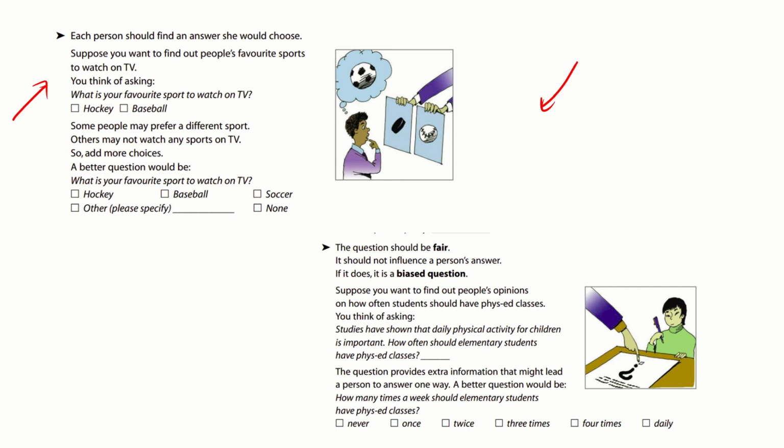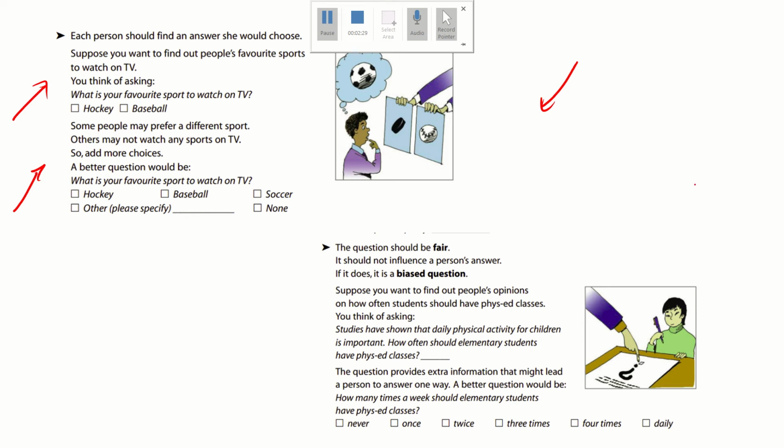How do I respond to this? By giving my favorite sport. If you said, which is your favorite sport out of the two, that makes sense. But if I want to know the favorite sport, some people may prefer a different sport. Others may not watch any sports on TV, so add more choices. So a better question would be, what is your favorite sport to watch on TV? Is it hockey, baseball, soccer, other, or none? What you'll see here is that there's the choice of none, because maybe some people don't watch sports, and then other to give more guidance to the question.